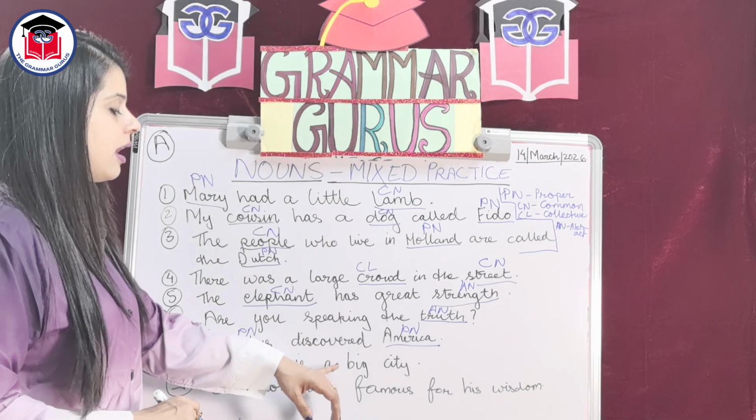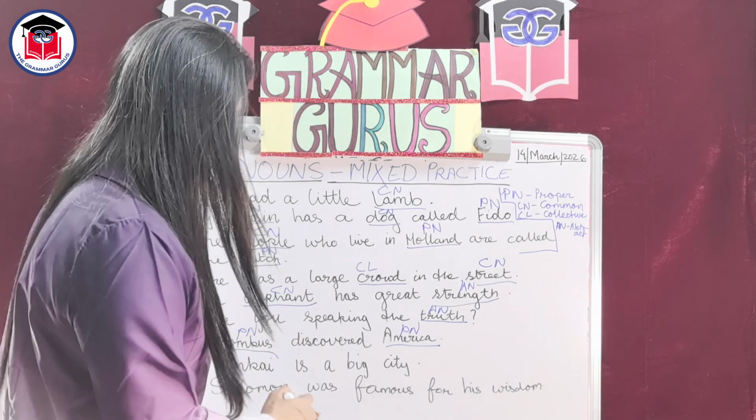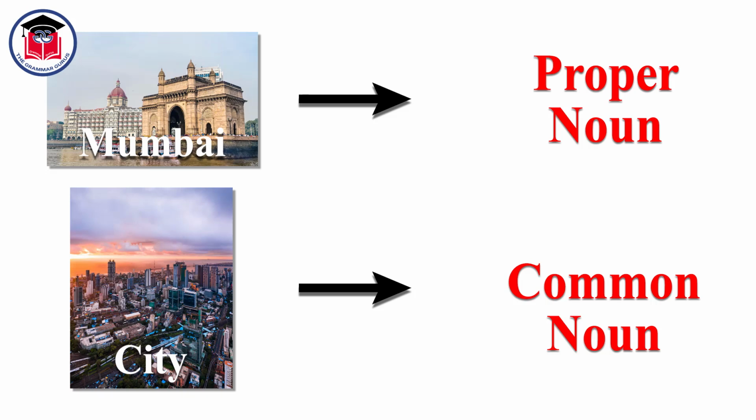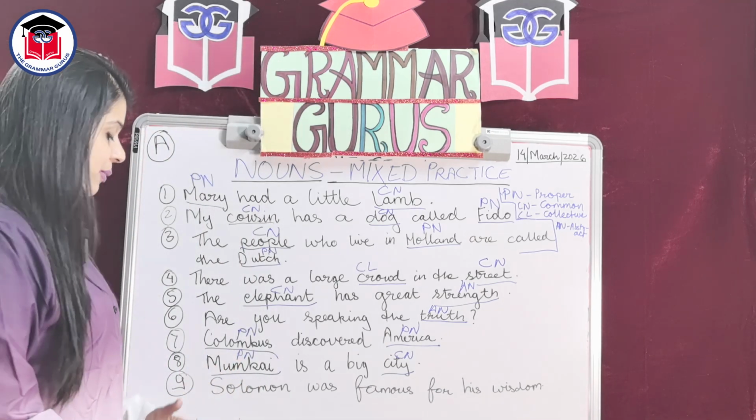Mumbai is a big city. Now, Mumbai is the name of a place. It's a special name. Thus, Mumbai is proper noun. Again, city. City is the name of a place. But there are many cities in the world. Thus, city is a general name. So, city is a common noun. Moving on to the next one.